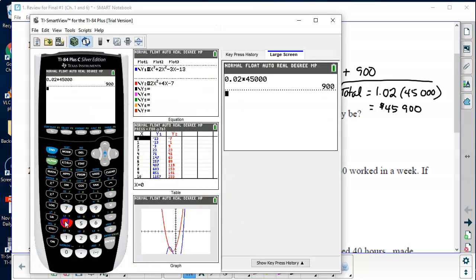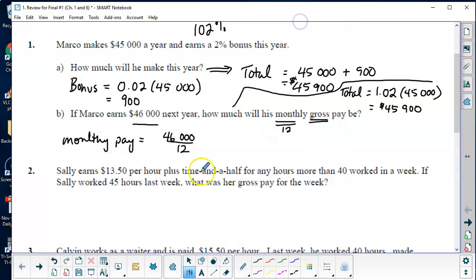And we always round to the nearest cent. So 3,833.33. Two decimal places is the nearest cent.